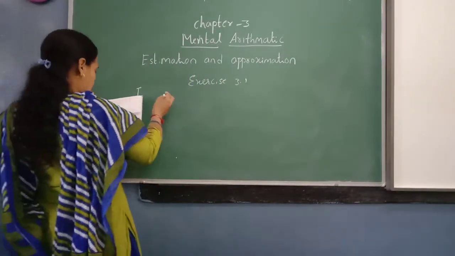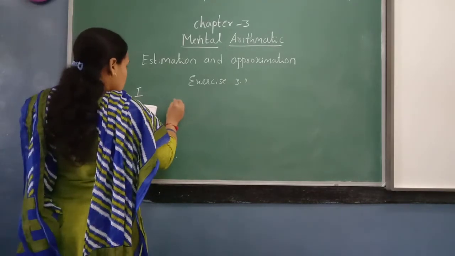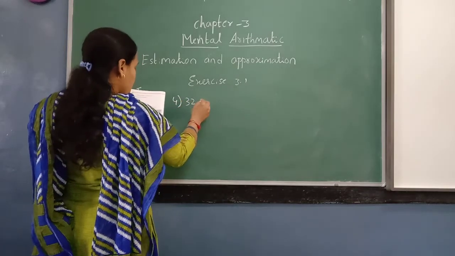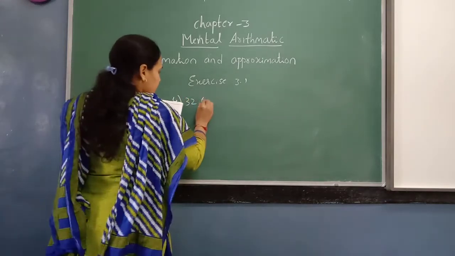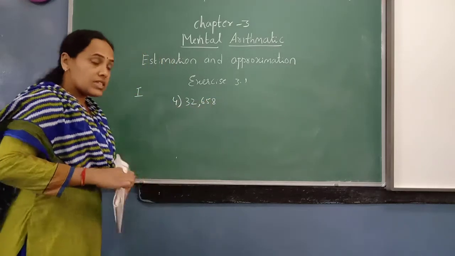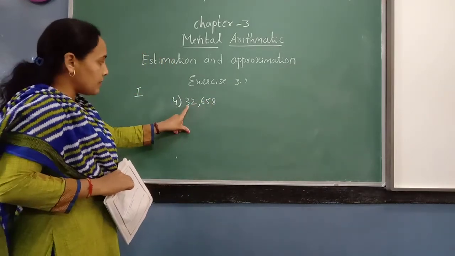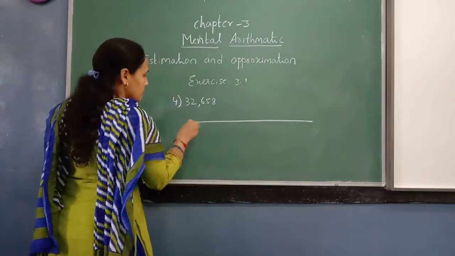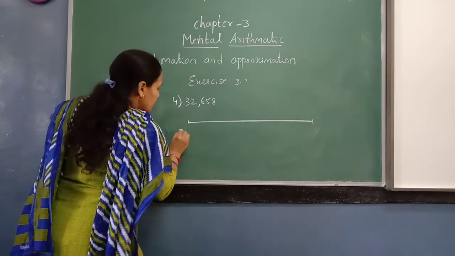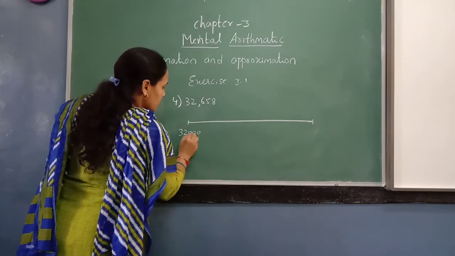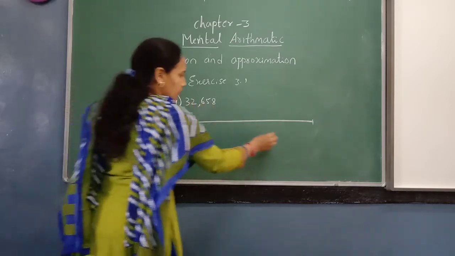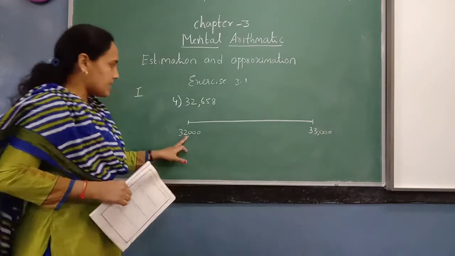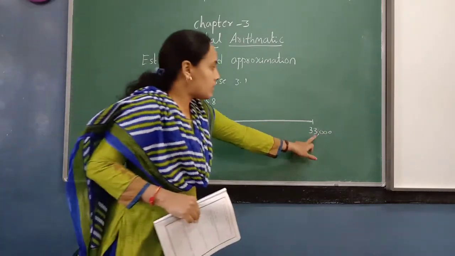In that only. So the fourth one I take because it is a 5-digit number and they have asked us to round off to thousands place. So estimation is asked for thousands place. So this number will not change. Remember. Okay. Now our number line. Now here it is 32,000 and 32,000. This number will be next 33,000. So we should change the thousands place number now. Here 2000. So here it is 3000.